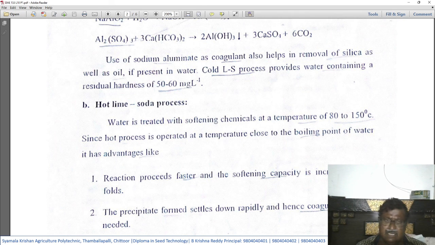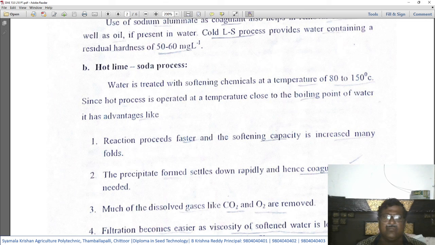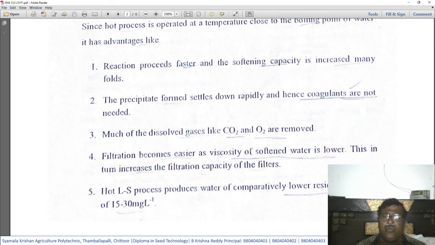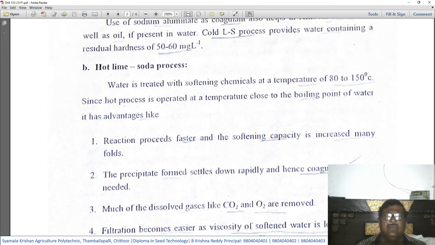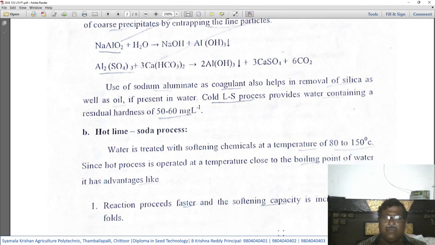But compared to the water treated under the cold lime soda process, the water produced under the hot lime soda process is purer. That means the residual hardness will be around 15 to 30 mg per liter compared to 50 to 60 mg per liter in the cold process.